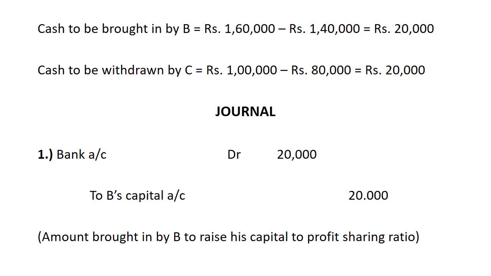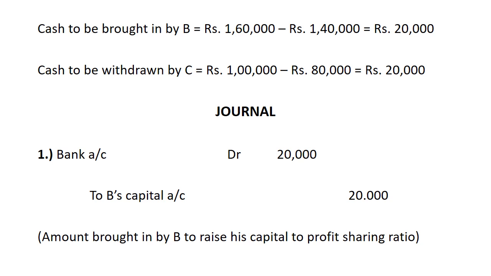Now move on to cash to be withdrawn by C. The capital of C was more before, and now in adjustment it is less. Before it was given to you as rupees 1 lakh, minus rupees 80,000, it is equal to rupees 20,000. One partner has to pay, another partner has to receive.